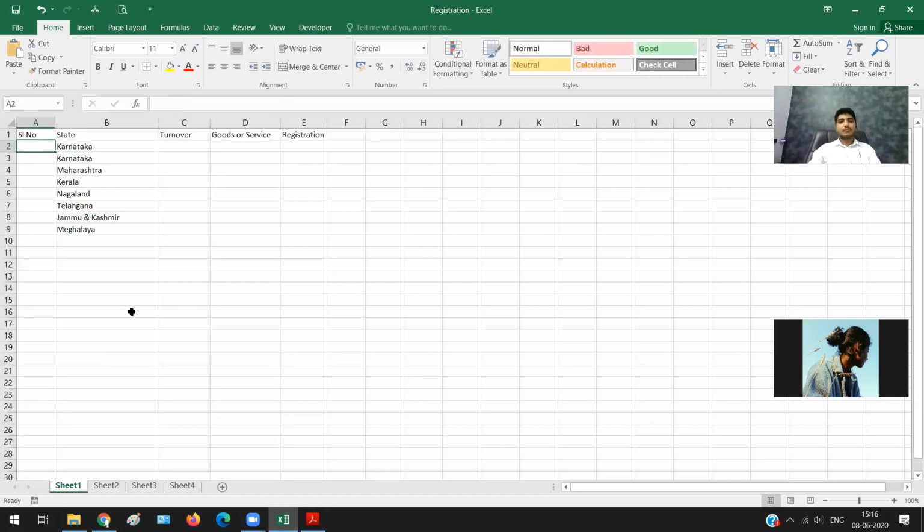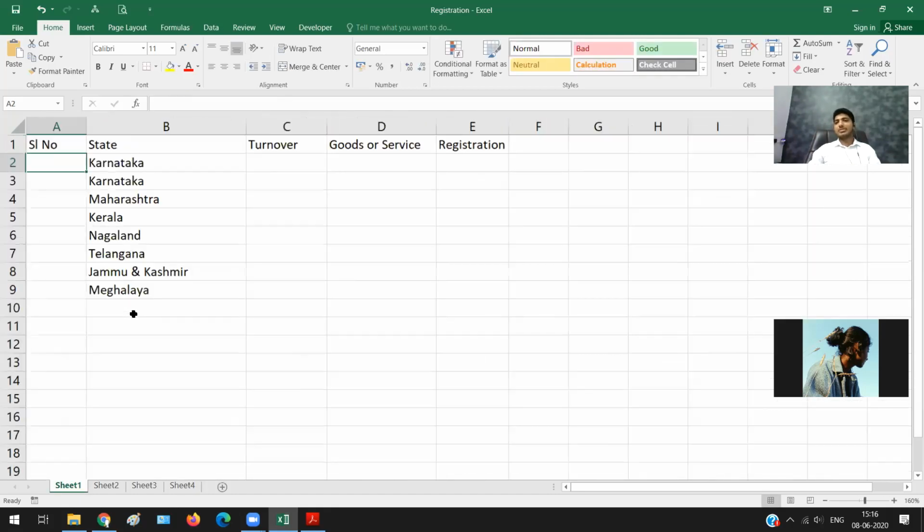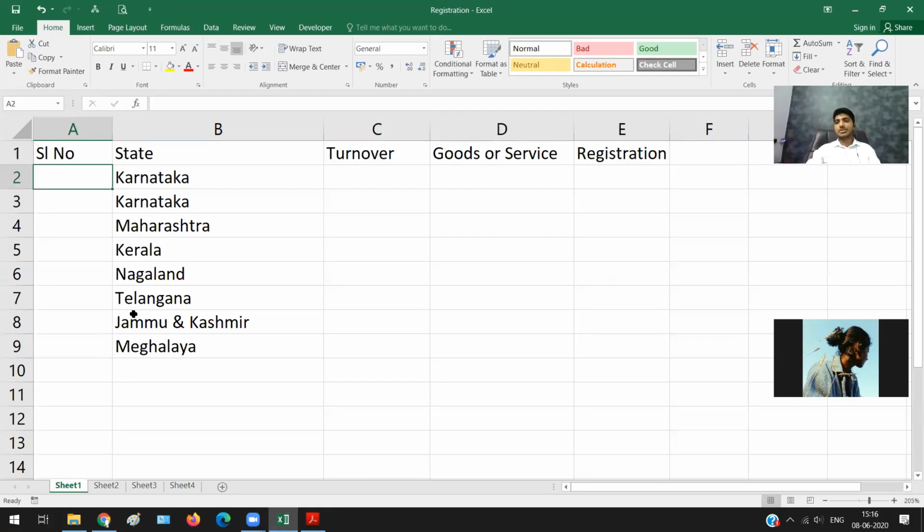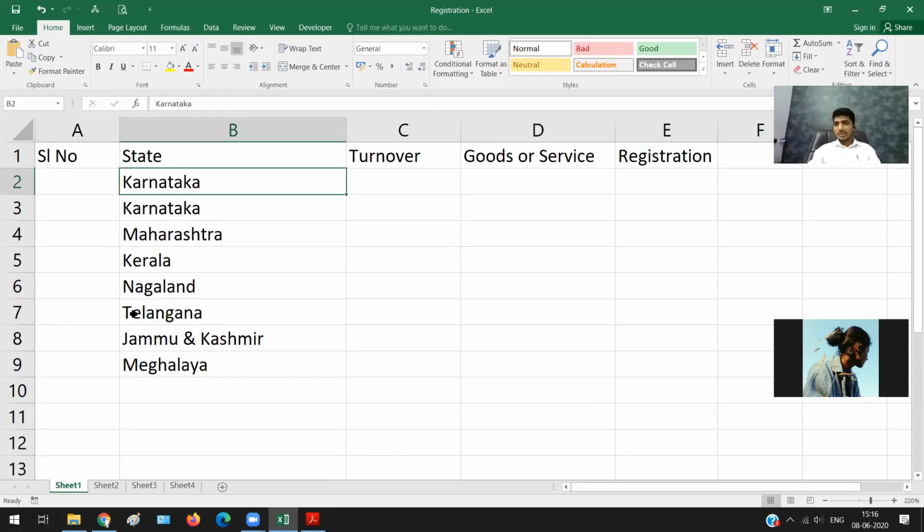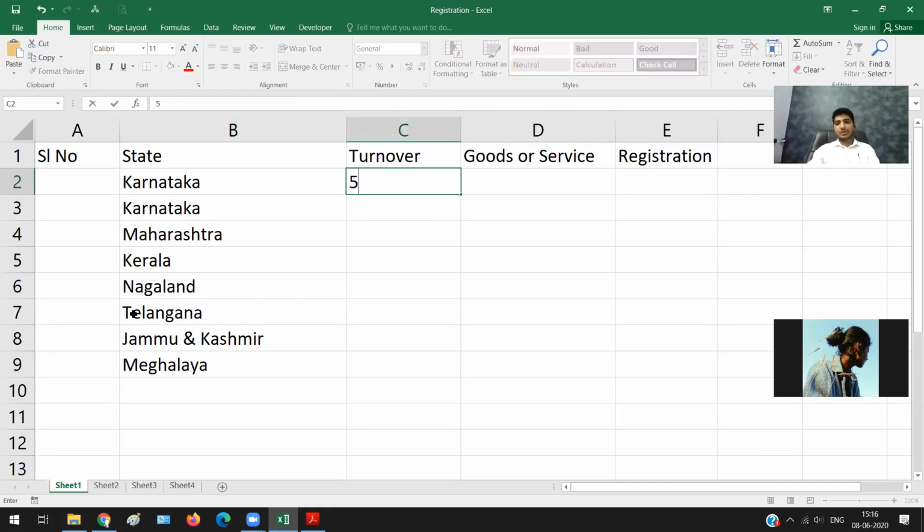Now let us deal with certain sums, and you need to tell me whether registration is required or not. I'm in Karnataka, I only have my branch in Karnataka, and my turnover is 50 lakh rupees. The next question is whether it is goods or services. Let me say it is goods. So you tell me whether registration is required or not.